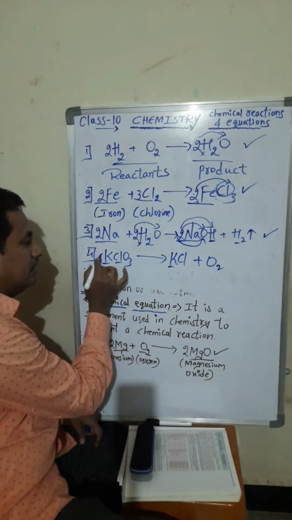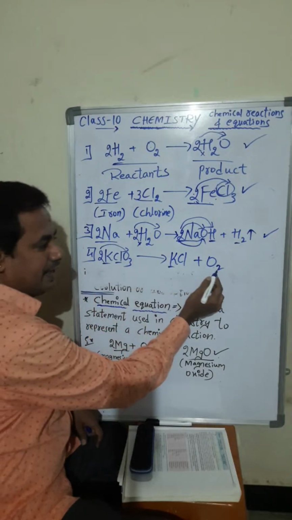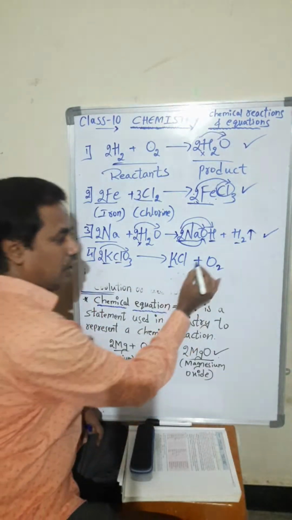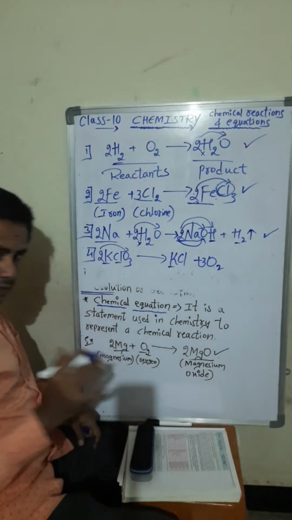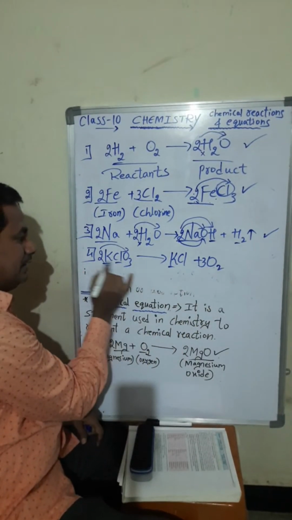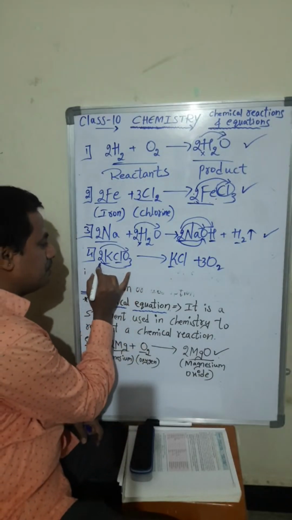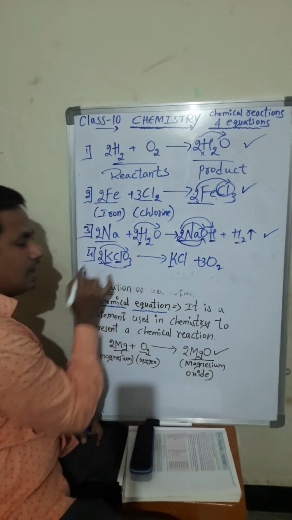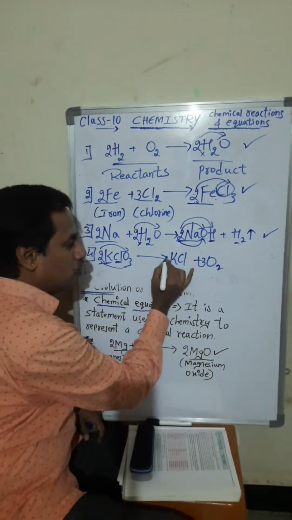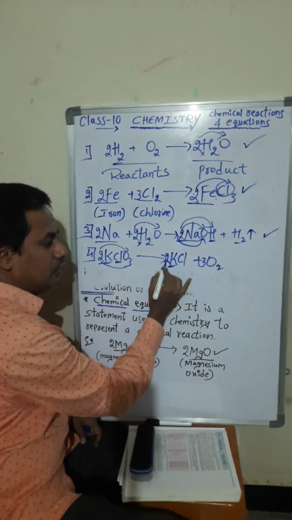So 3 2s are 6, 6 oxygen. For making 6 oxygen, what we have to do? Just we have to add 3. 3 2s are 6 oxygen. So potassium changed into 2 and chlorine also changed into 2. What we have to do? Just we have to put 2 here. 2 potassium and 2 chlorine.